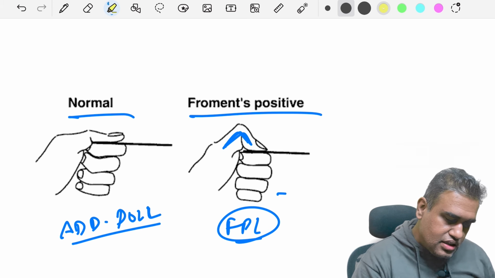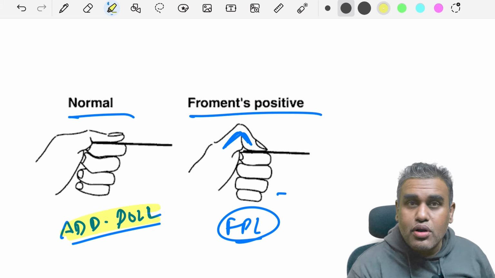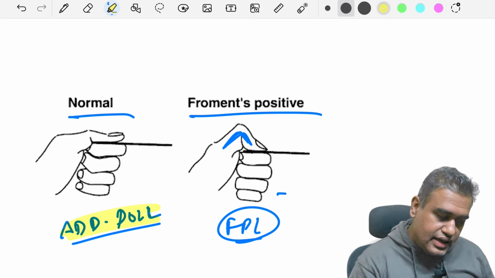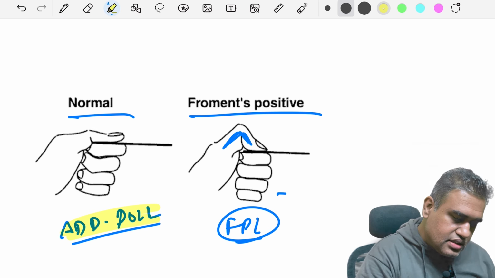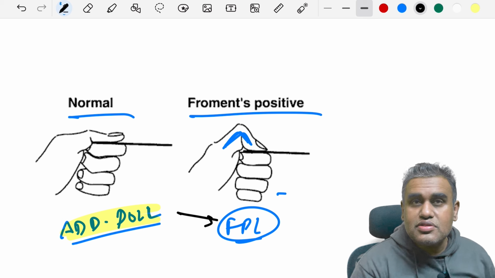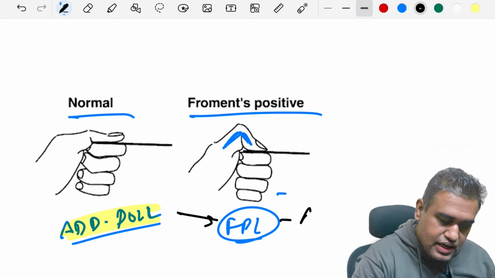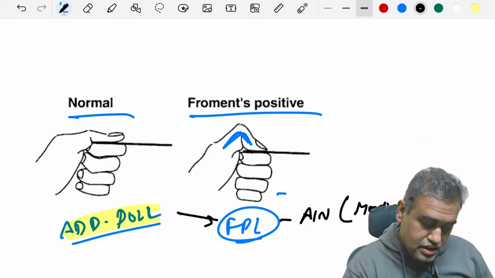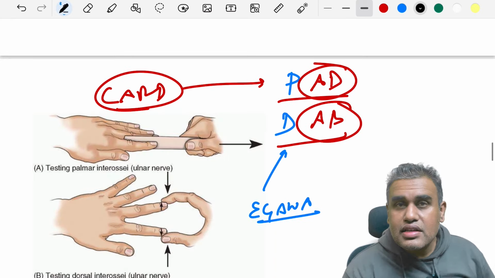Again, you can see the normal scenario over here where the adductor pollicis is working. On the right side, in place of adductor pollicis, it is the flexor pollicis longus that is working. Remember, FPL is supplied by the anterior interosseous nerve branch of the median nerve. Next, we see over here the card and the IGAVAS test.